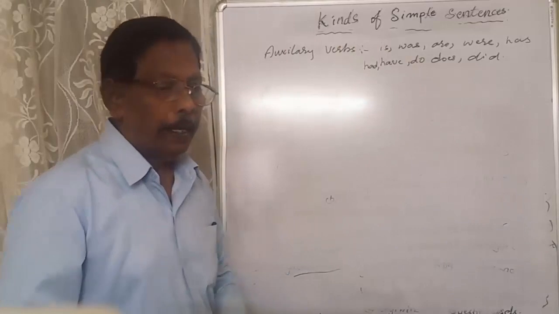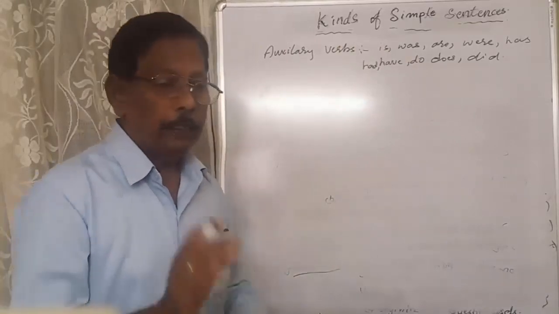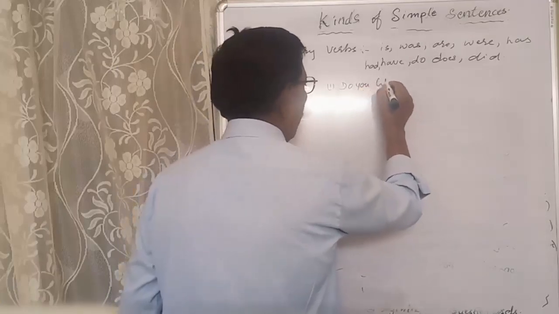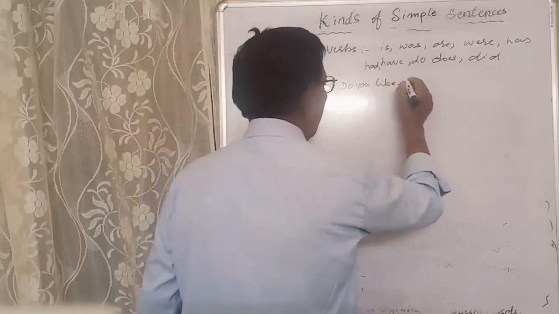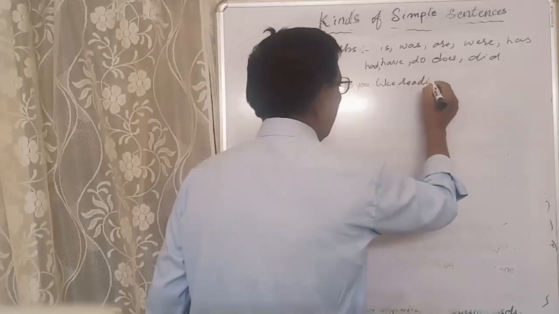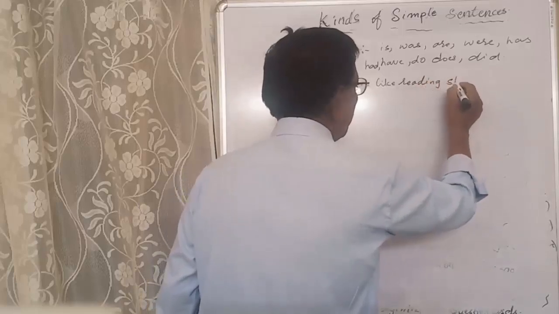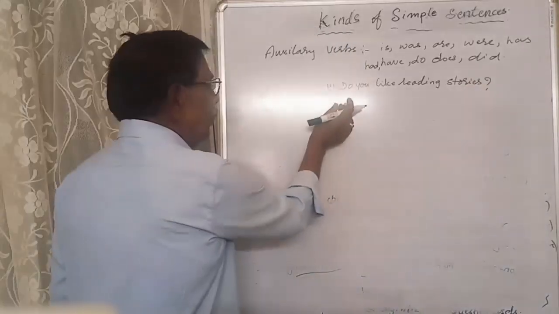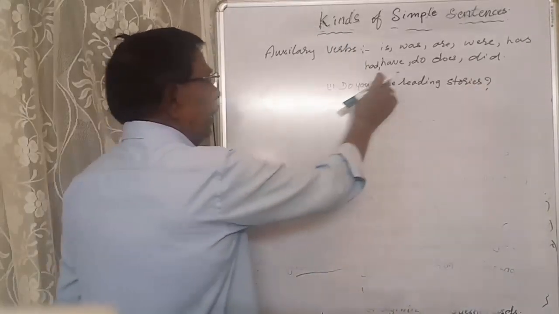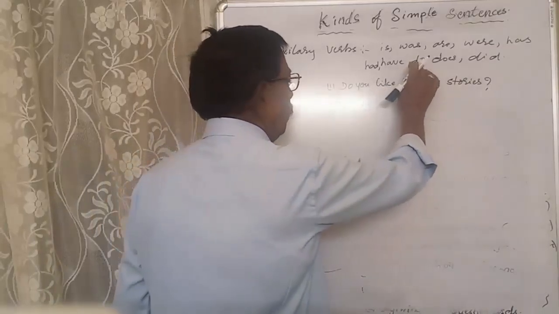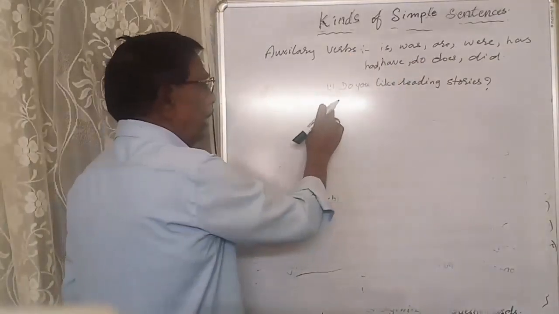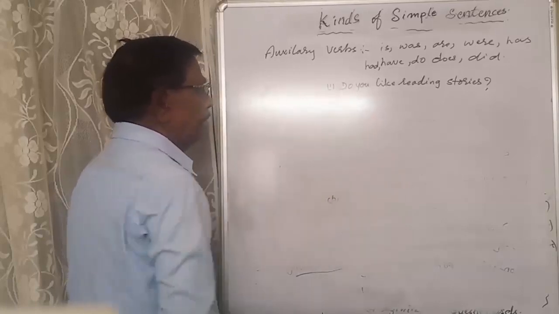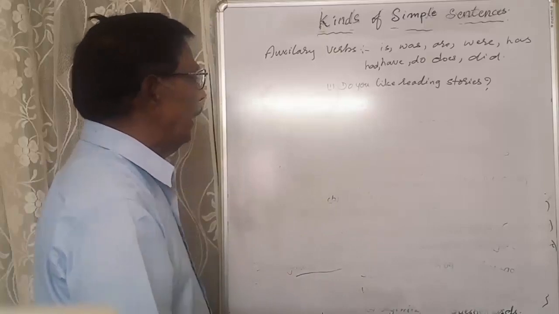Okay, we can make sentences using the auxiliary verbs. One: Do you like reading stories? You see, we used here "do" because in the auxiliary verbs there is a word "do". So we made a question using the auxiliary verb in the beginning. Do you like reading stories?